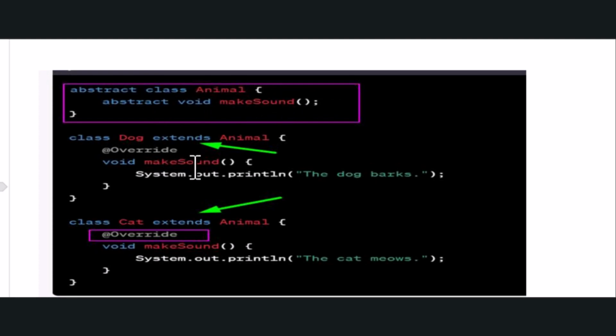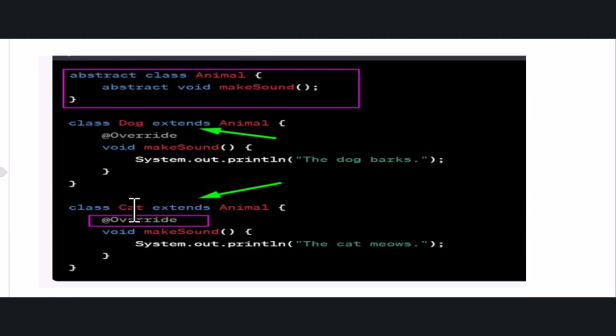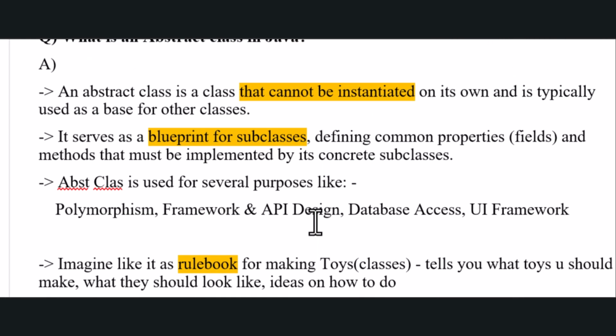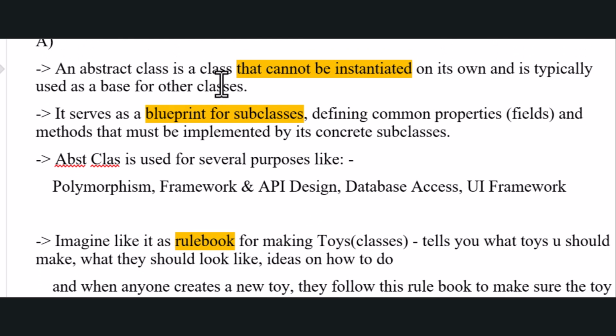And there's a class of Dog, which is also a subset of Animal, and a class of Cat, which is also a subset of Animal. Now these extend the abstract class Animal. Then we'll be using the @Override and the method makeSound. Then we can do the implementation of the method. The dog barks, the cat meows, and all the stuff.